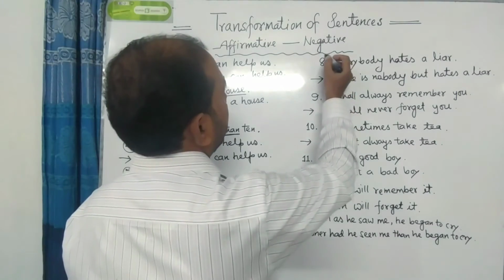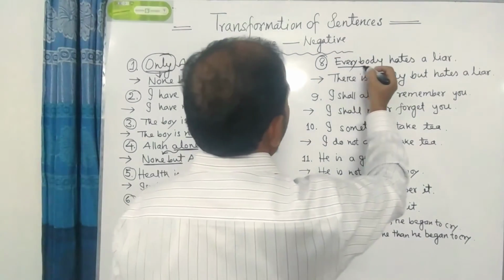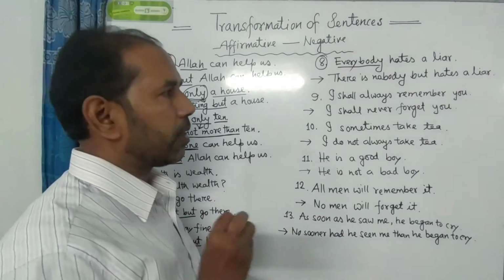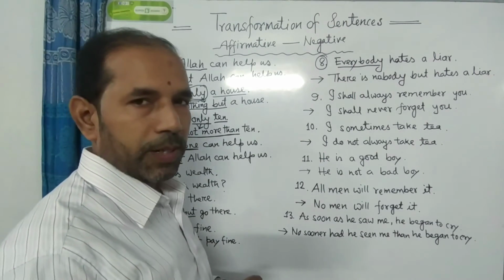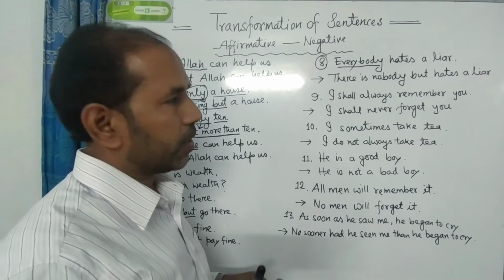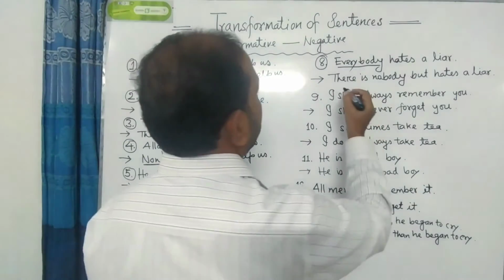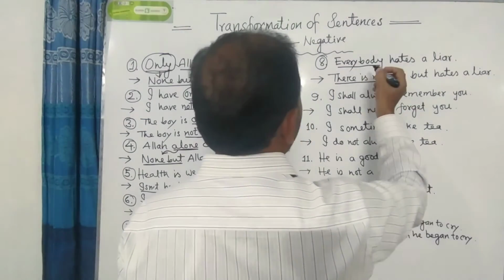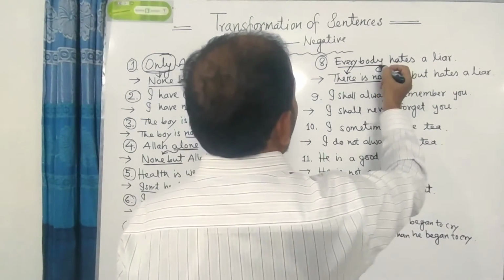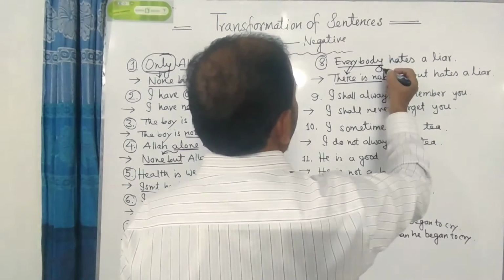Number 8, please follow me. Here we see everybody. If any sentence begins with the word everybody, everyone, then at the time of turning into negative sentence, we have to use there is no instead of every, there is no, then the word after the word every.